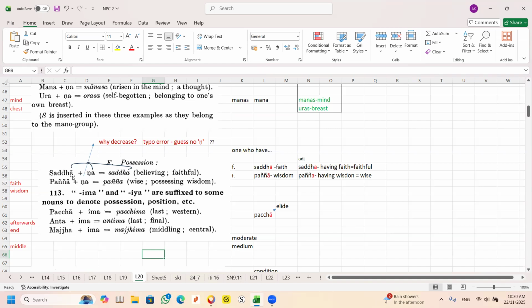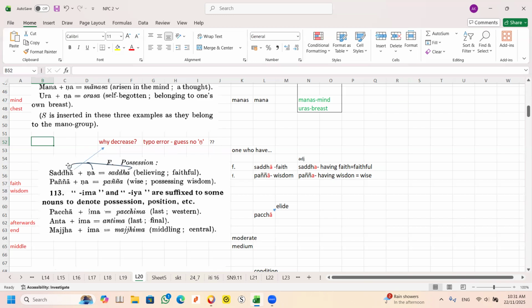You see the long A here; the long A becomes a short A. So I put a remark here: is it a typo error? The answer is no.